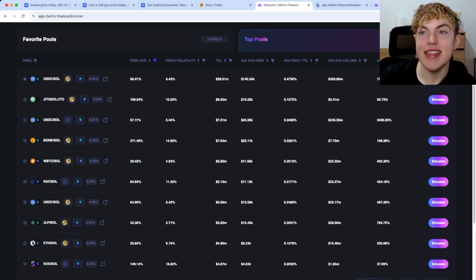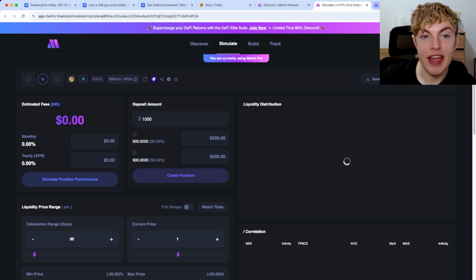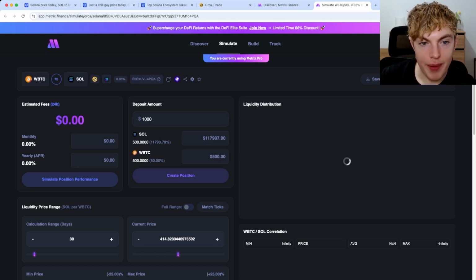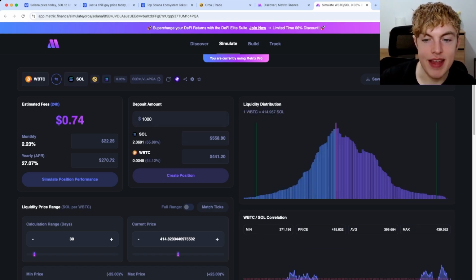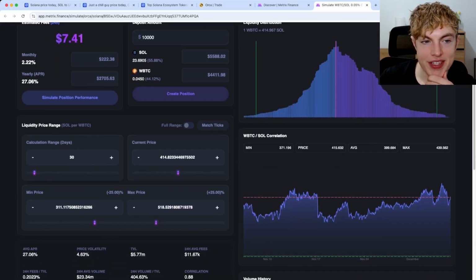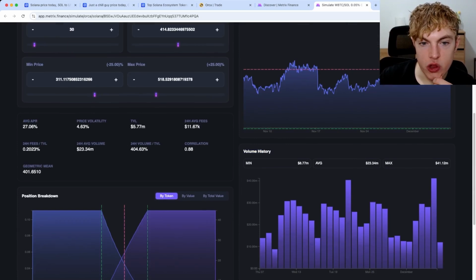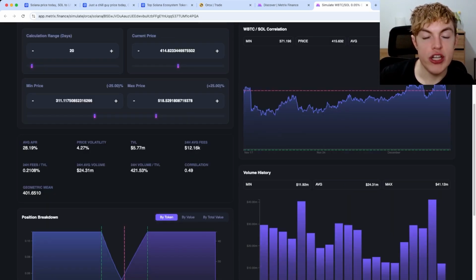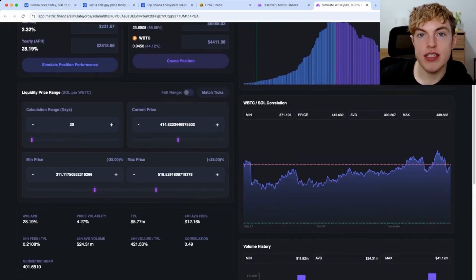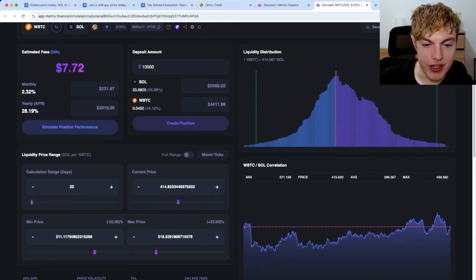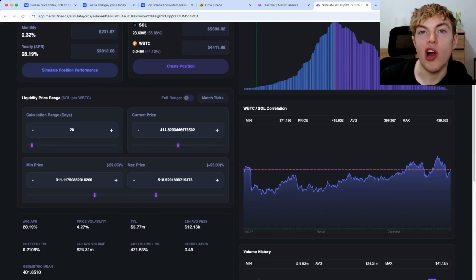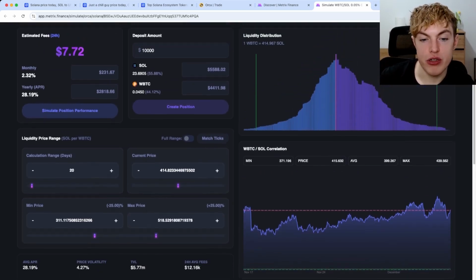Let's simulate it and see how much we could potentially be getting if we were to deploy into this pool. So I'm gonna set the sample deposit amount at $10,000. Scrolling down, we can see the correlation chart, and we gotta do our due diligence. We gotta check out the volume history, the correlation. You can see these assets are 88% correlated, and by changing your calculation range, you can try to get the most accurate simulation as possible. Some of these features, such as zooming out your calculation range, seeing the correlation amount, are only available on the pro version of the Metrics Finance software, but other features are available on the free plan.